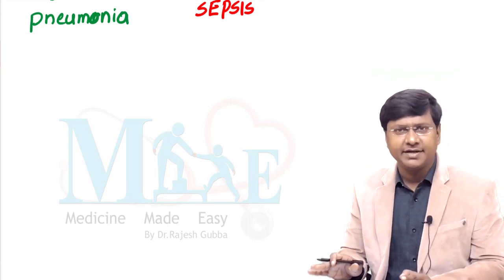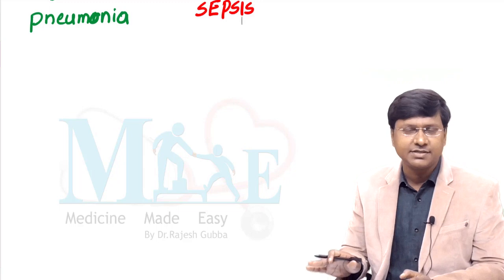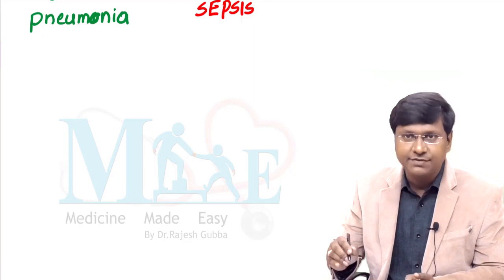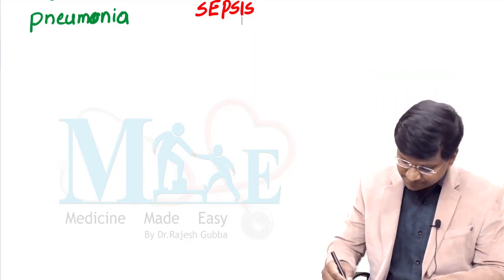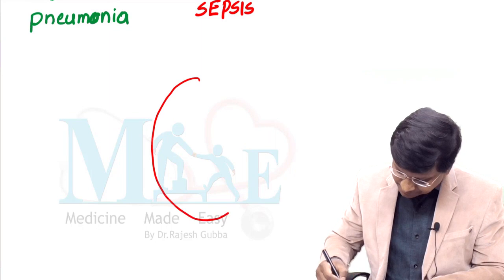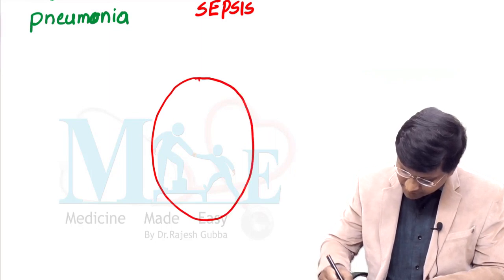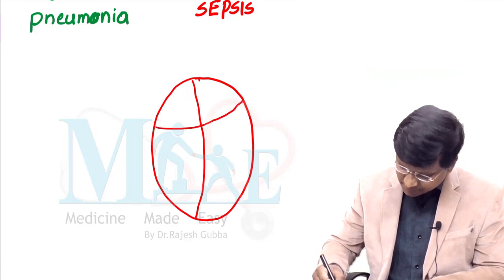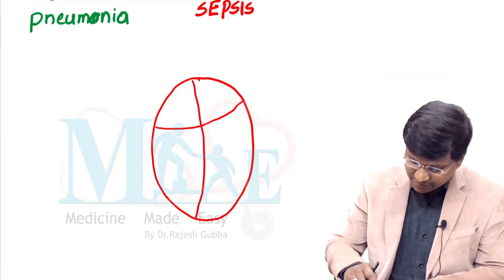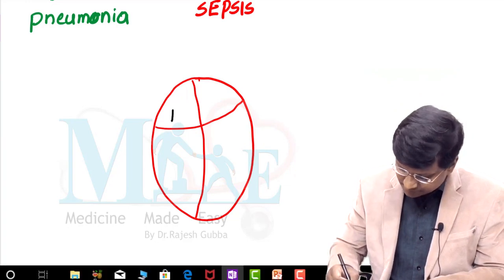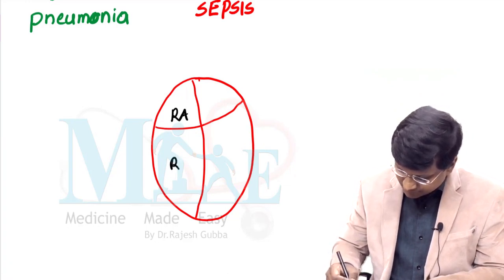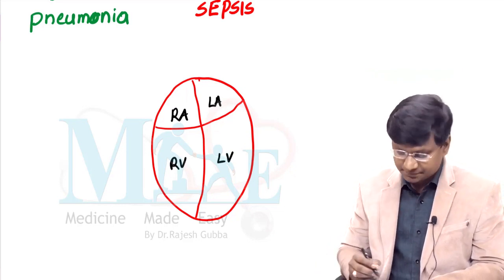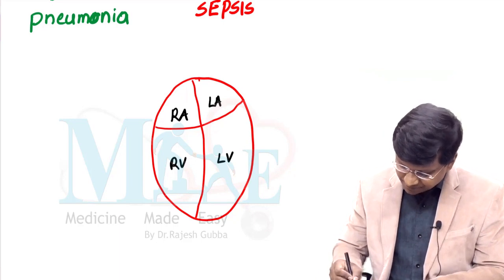Now, if you see a rough image over here, this is only a diagrammatic representation to have a proper concept. This is not how the organs actually are in our body. Let me give you a conceptual image. Consider this to be a 4-chambered heart, with the right atrium, right ventricle, left atrium, and the left ventricle.